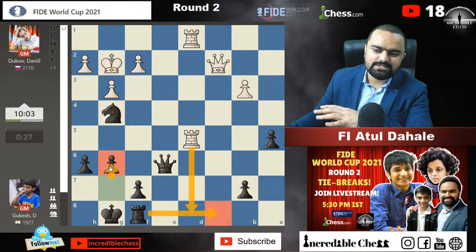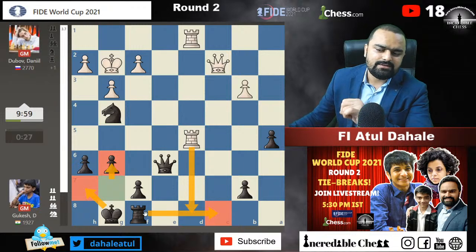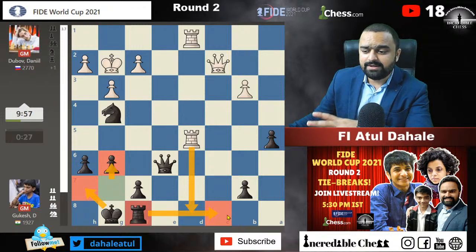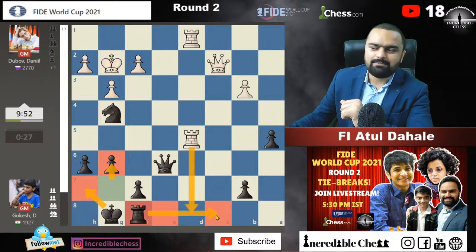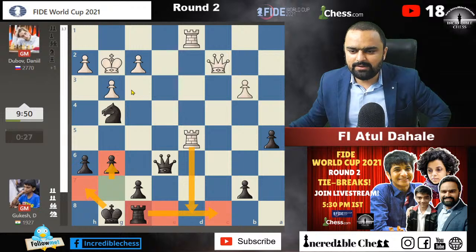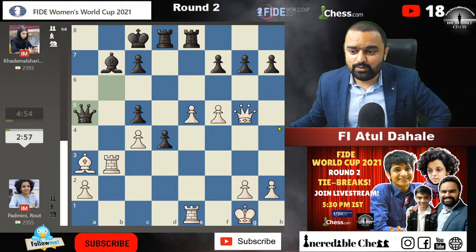So I think he needs to wait for a while before he goes for the rook. Maybe that's why he played g6, so that he can play king to h7. Once the king goes to the h7 square, then he can dream about getting the rook to f8, maybe via rook to e8 or rook to c8. Something might happen. So guys, it will take a little while, so we will check out what's happening in our other chess queen.